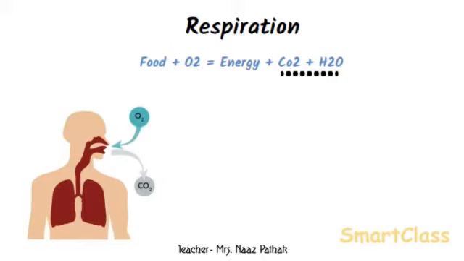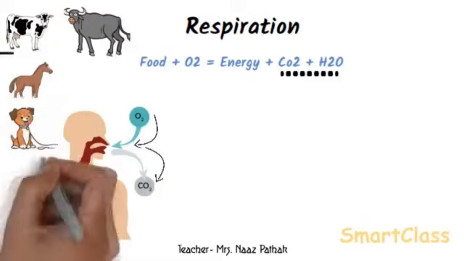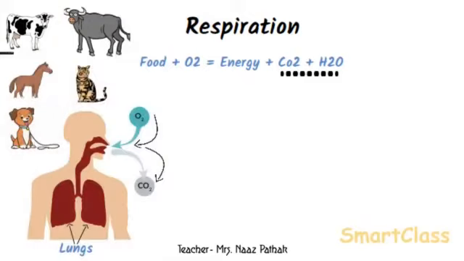For example, we breathe in oxygen through air, and this oxygen is used to produce energy, while we breathe out carbon dioxide produced during respiration. The exchange of gases takes place in our lungs. The process of breathing in animals like cow, buffalo, horse, dogs, cats, etc. is similar to human beings. However, there are some animals who do not have lungs and they breathe through different mechanisms.